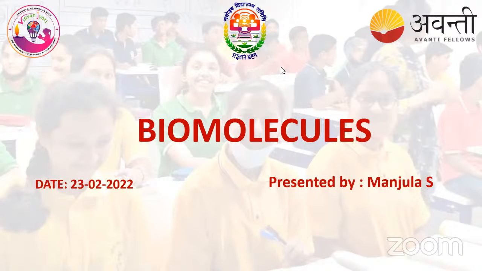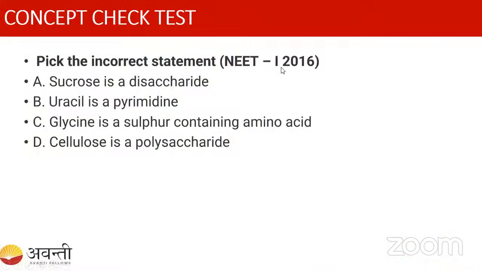Okay. So before starting the class, here is a very easy question for you. Student, pick up the incorrect statement. I think it is a little tricky, so let us see whether you will answer or not. Option A, sucrose is disaccharide. Option B, uracil is pyrimidine. Option C, glycine is sulfur containing amino acid. And option D, cellulose is polysaccharide.